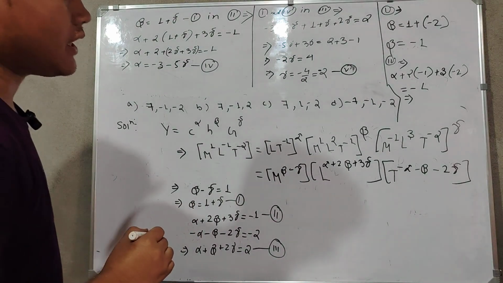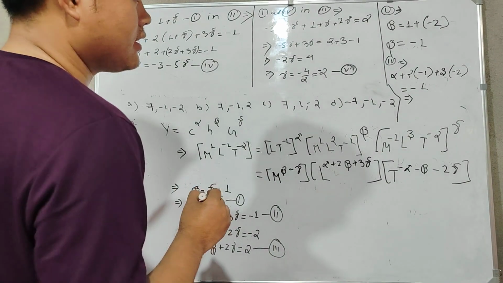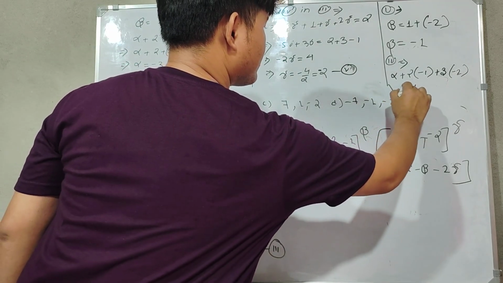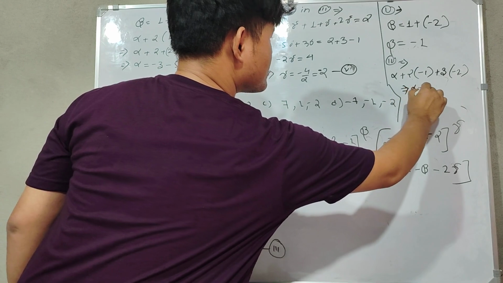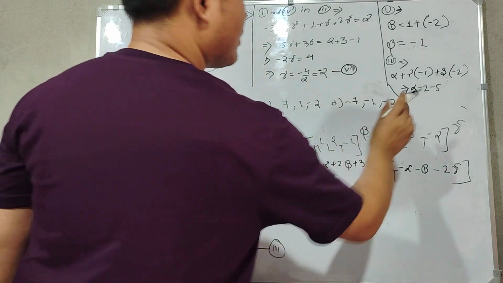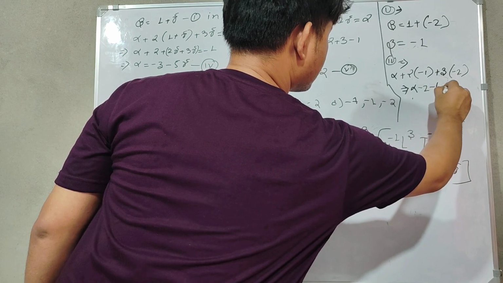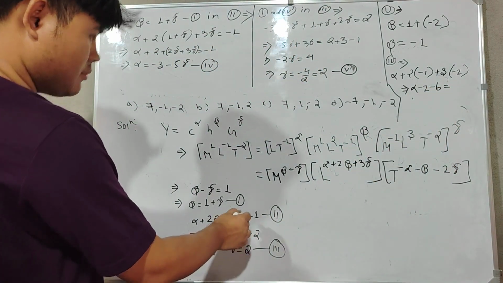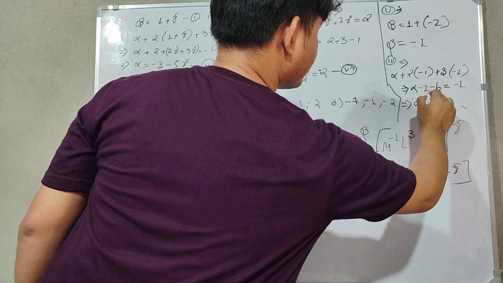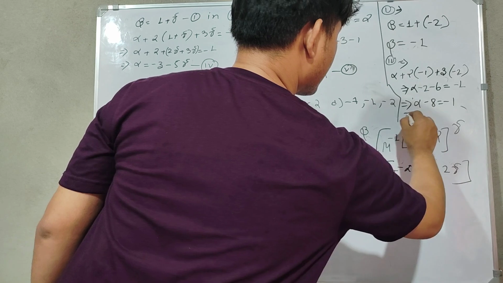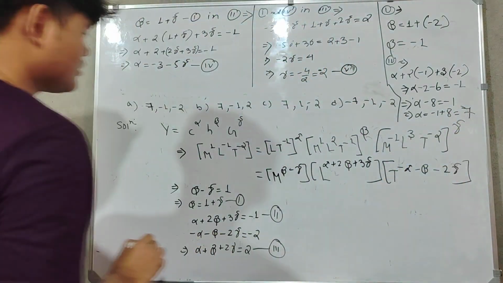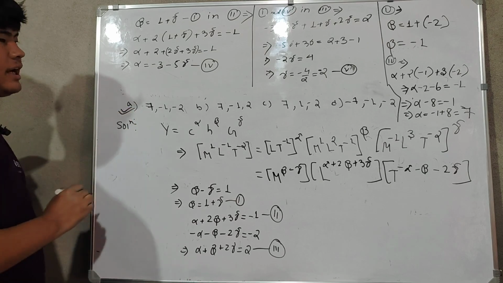Okay, it's becoming so dirty, but okay. So it will be alpha minus 2 minus 6 is equal to minus 1. So alpha minus 8 is equal to minus 1. So alpha is equal to minus 1 plus 8. So alpha is equal to 7. So this means this is the correct answer.